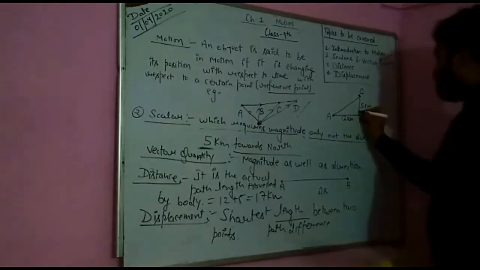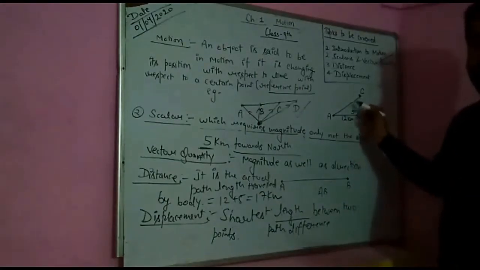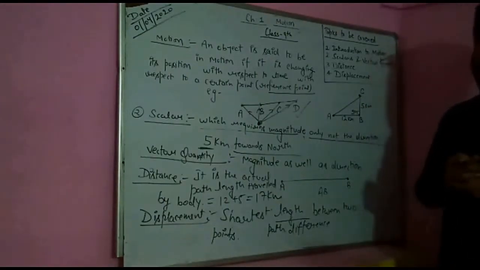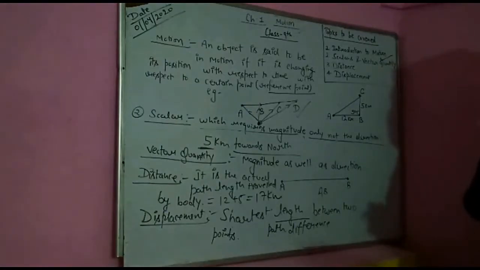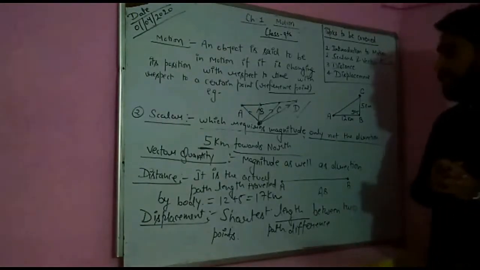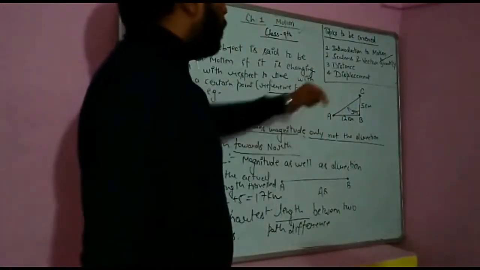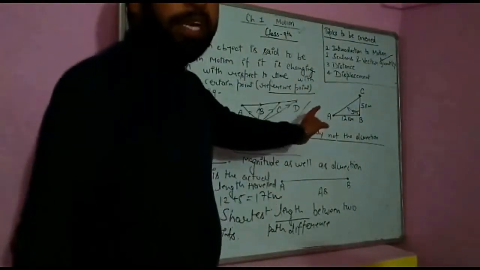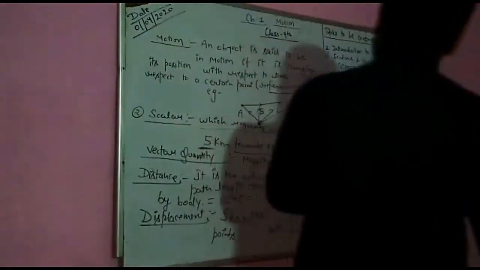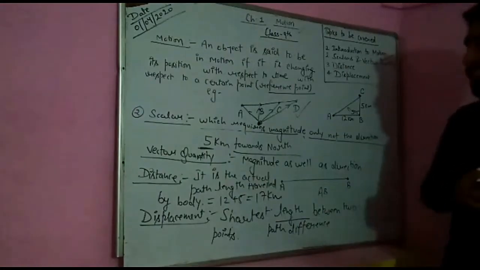Let us assume this angle was 90 degrees. Now students, you can see this is a right angle triangle, and in a right angle triangle we are able to apply the Pythagoras theorem. Your math teacher must already have told you this. So we are going to apply the Pythagoras theorem, and this AC is just opposite to the 90 degrees. So this is the hypotenuse, that is the correct pronunciation. Some students pronounce it differently. It is a wrong pronunciation.